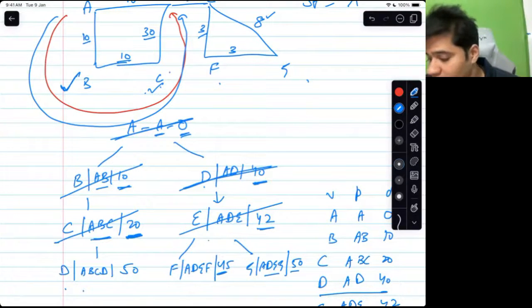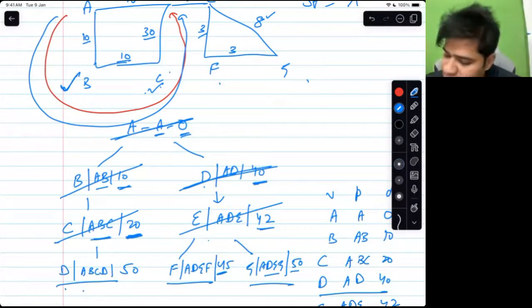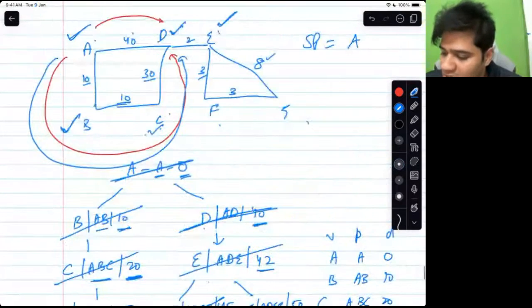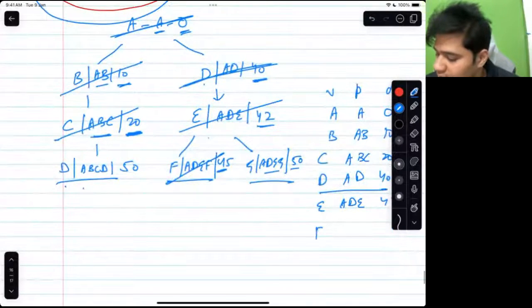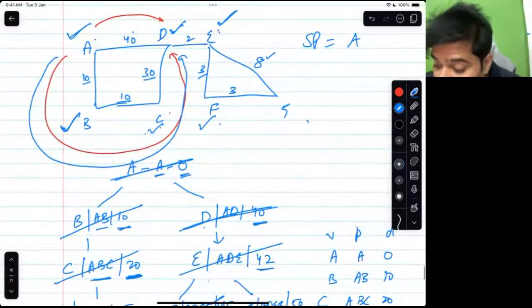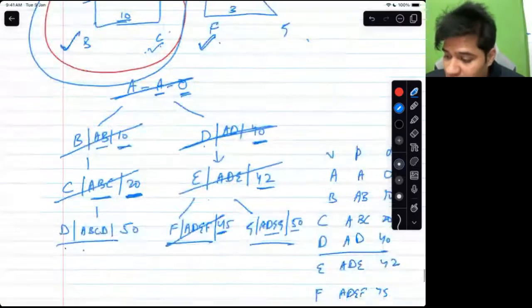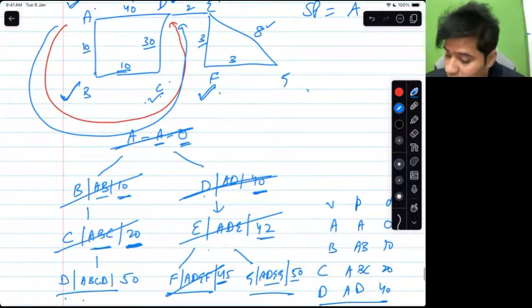Alright. Now which one will be removed of these three? F. Remove. Mark. Work. F, A, D, E, F at the cost of 45. Neighbors. Neighbors of F are E and G. E is marked. G is not marked.